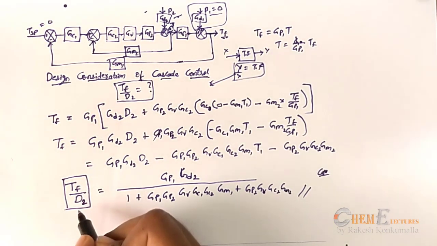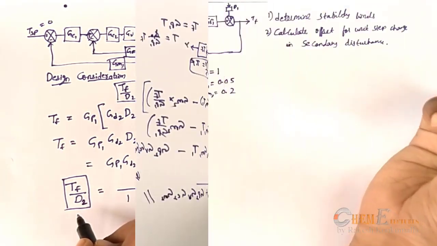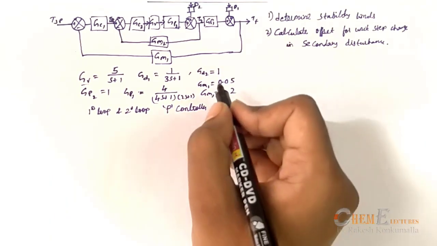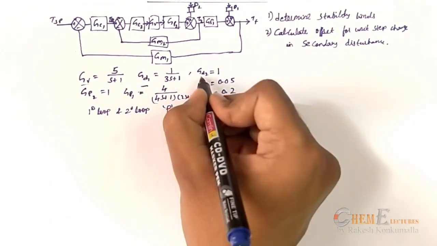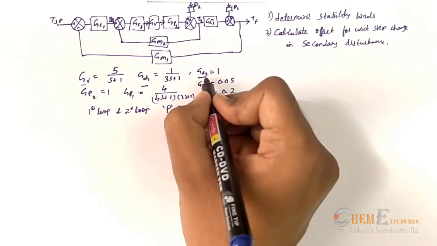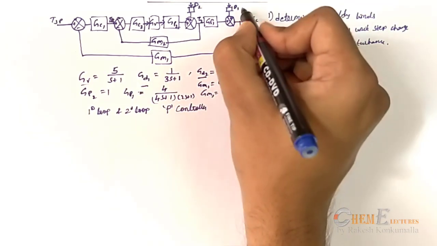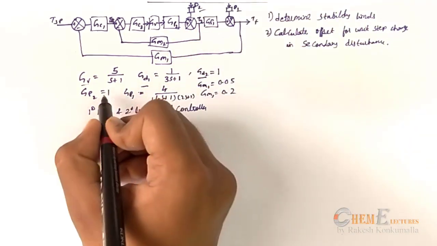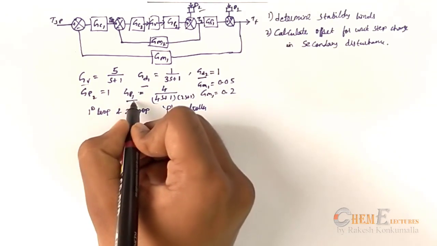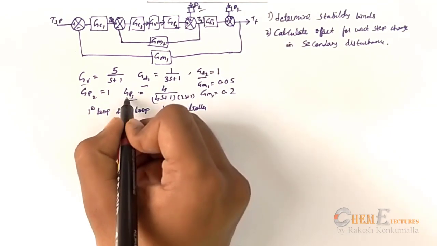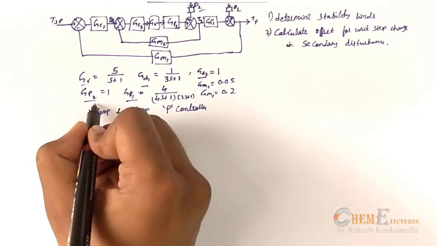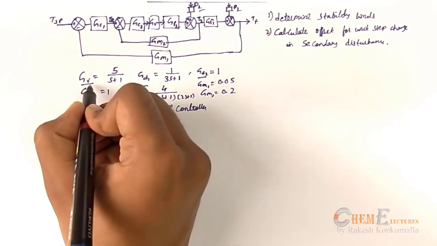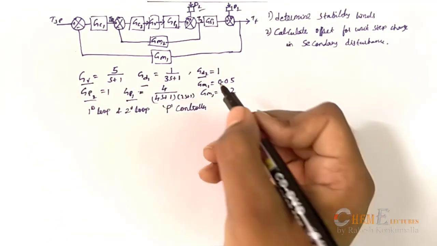in the jacket. Now coming to this example, here Gd1 and Gd2 are both disturbance variables in the cascade loop, and this is the G process 1, that is the reactor transfer function, and this is the kettle transfer function, and Gv is the final control element transfer function.